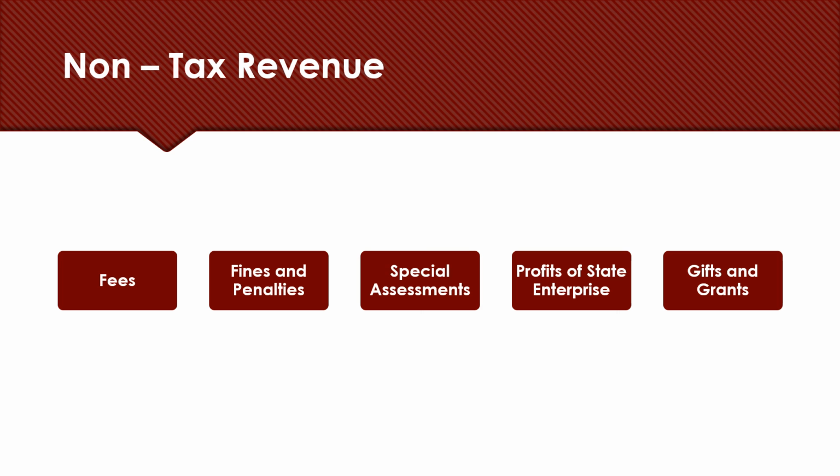Profits of state enterprises. Profits of state undertakings are also an important source of revenue these days, owing to the expansion of the public sector. Gifts and grants. Any gifts received without any consideration from any national, international body or any other grants are considered public revenue. These are the main sources of revenue to the government.